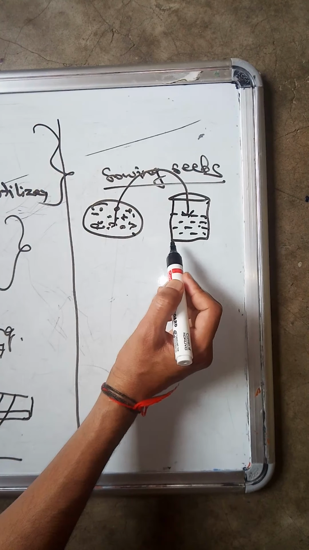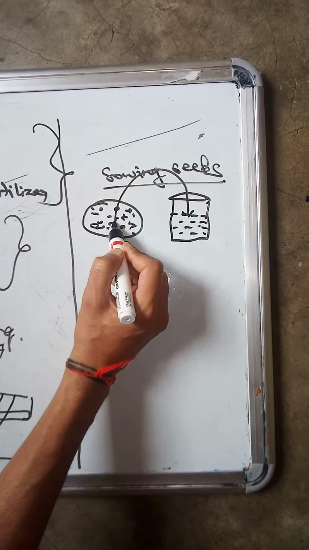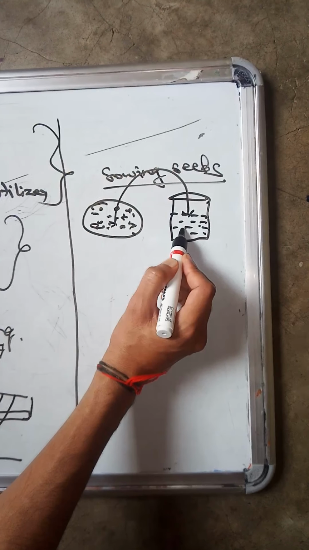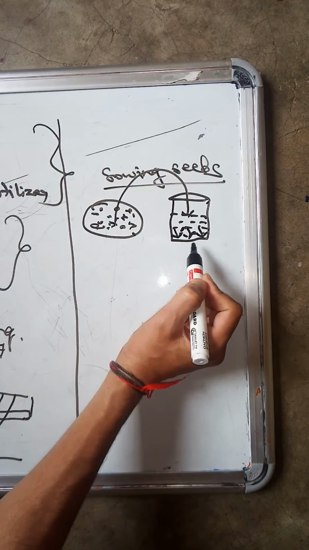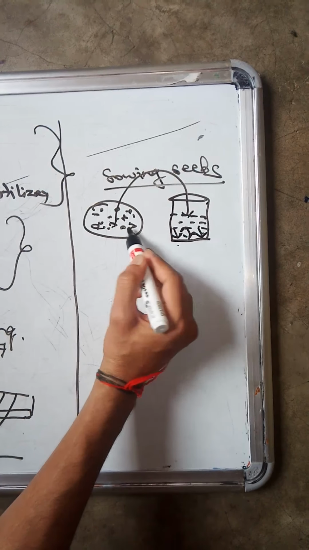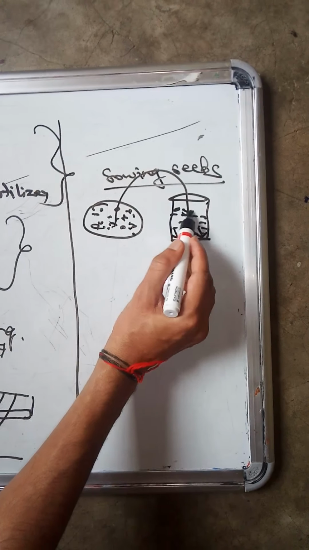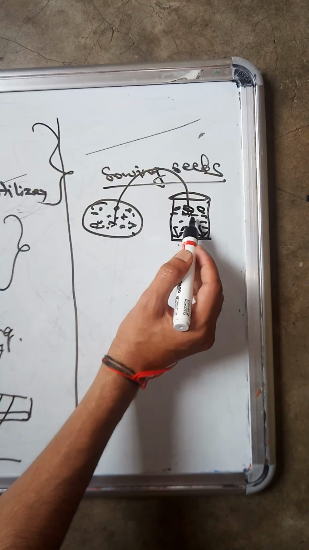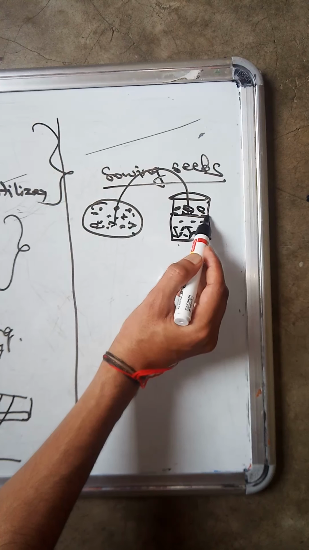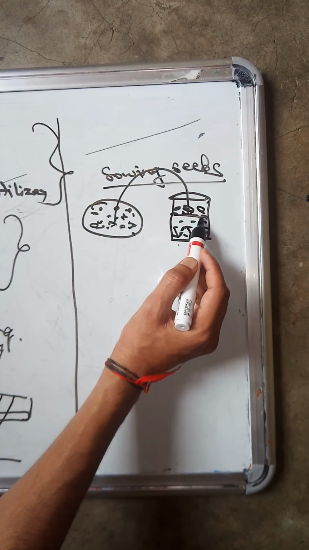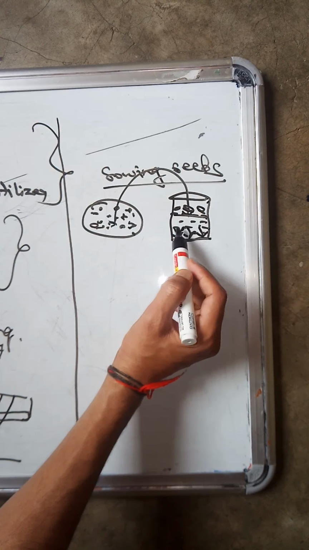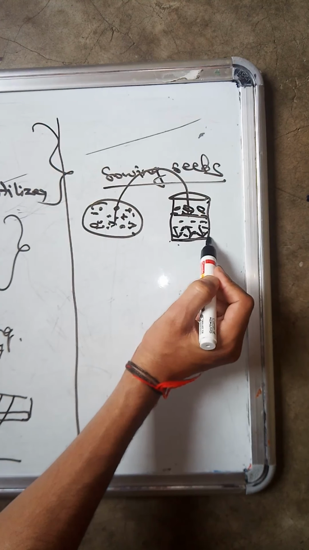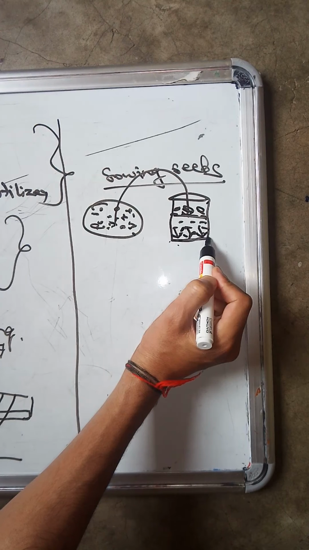So what will happen when we put the seeds into the bucket? A few of the seeds go down and settle at the bottom of the bucket, and a few of the seeds float on the surface. Those seeds which float on the water surface are not good seeds. They are not fit for sowing. And those seeds which settle at the bottom of the bucket are good seeds, which are better for sowing.